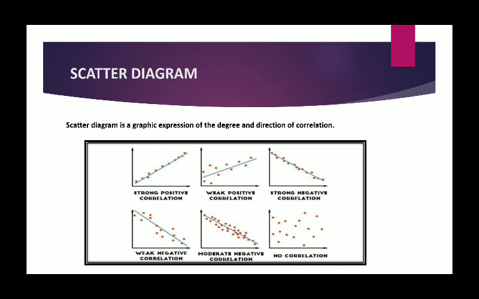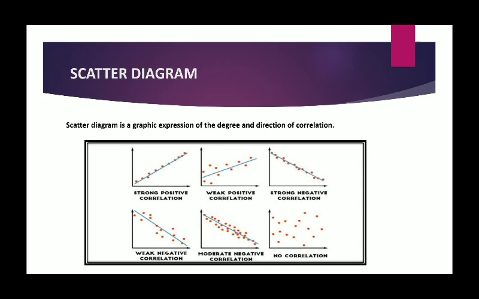To draw a scatter diagram, we take two axes, plotting the values of one variable, generally the independent variable, on the horizontal axis, and the values of the other variable, which is the dependent one, on the vertical axis. So a particular pair of values of the two variables x and y is shown by a dot. Thus, if x shows marks secured by a student in economics, as shown on the horizontal axis, and y shows the marks secured in the subject English, shown on the vertical axis, then one dot shows the marks secured by this student in these two subjects.